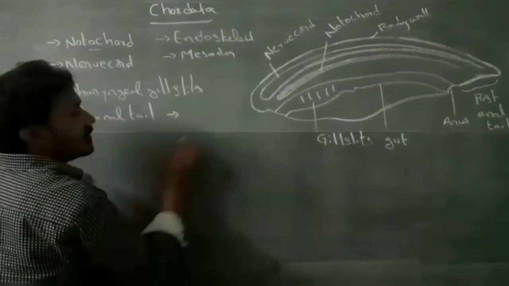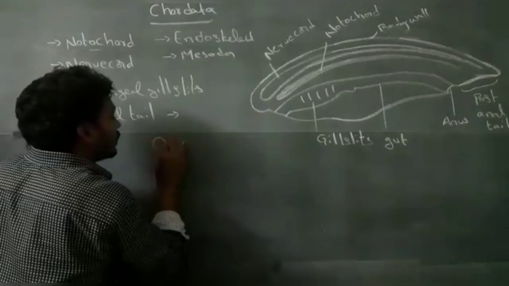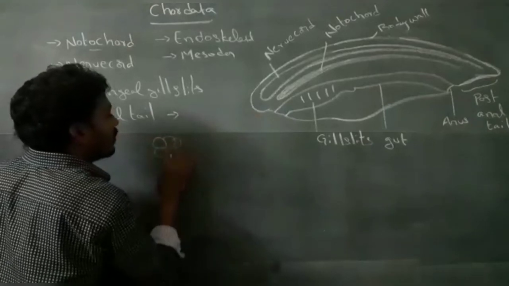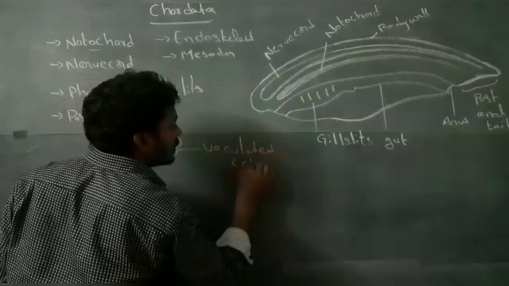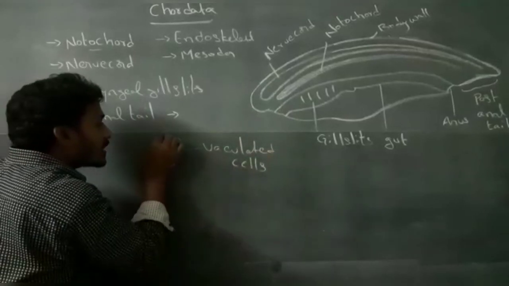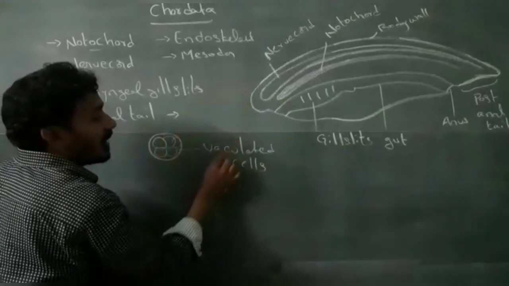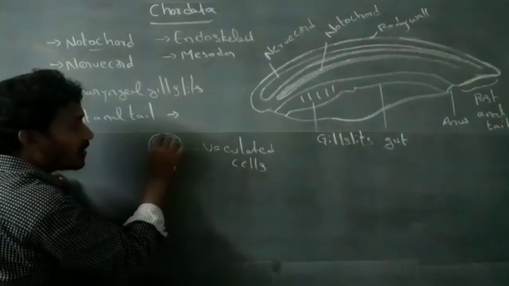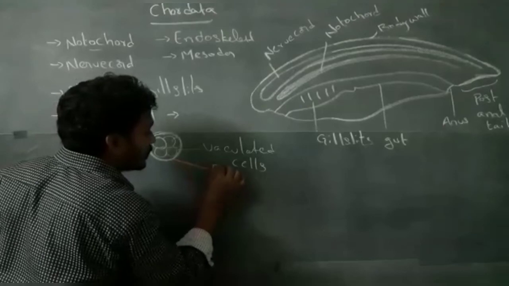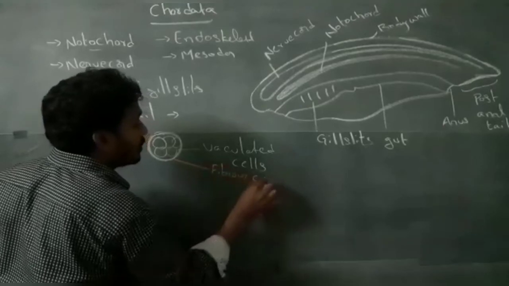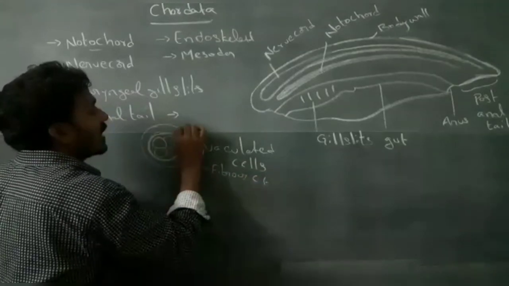Notochord contains vacuolated cells at its center. These cells are surrounded by a fibrous connective tissue. This fibrous connective tissue is covered by elastic connective tissue.